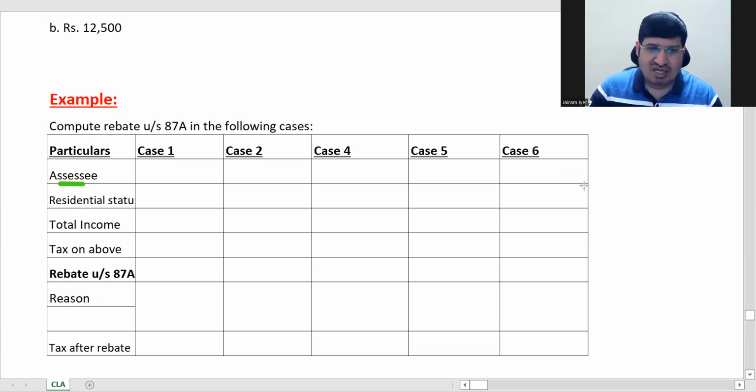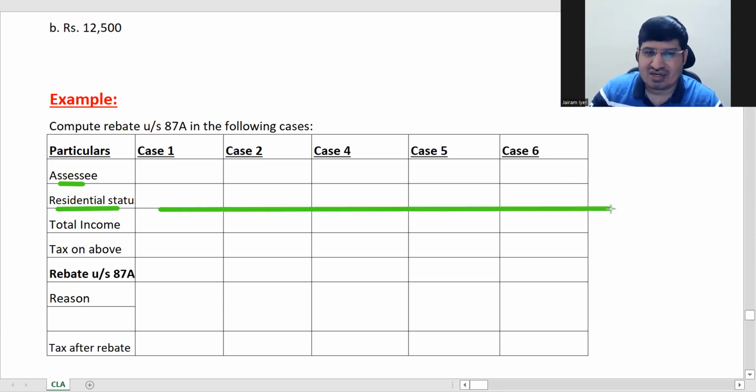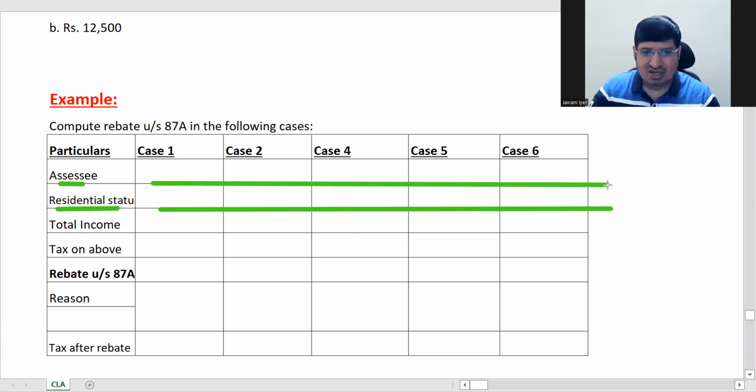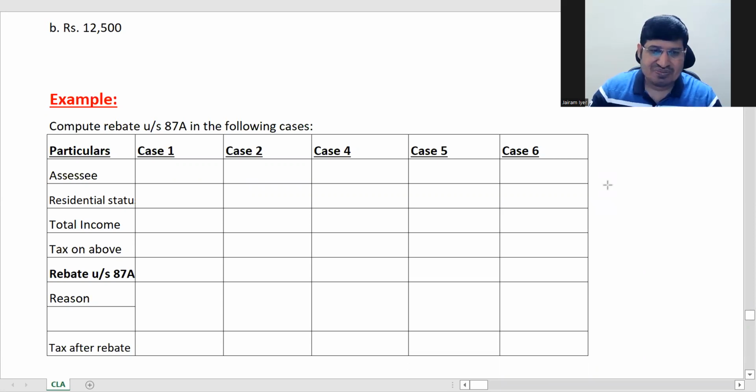Okay. And then the residential status. We know that you will get rebate only for resident individual. If anyone is non-resident here, then he will not get. Okay. And SSC should be an individual. Other than individual will not get rebate. Okay. That's how we'll see these two lines.